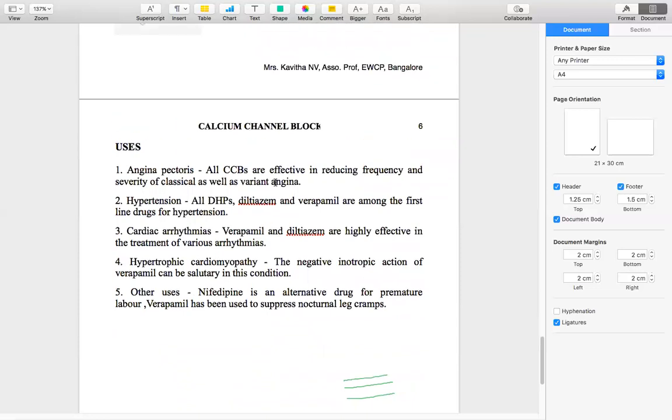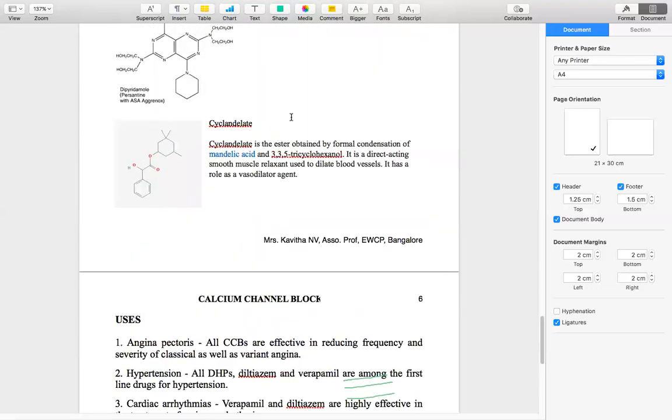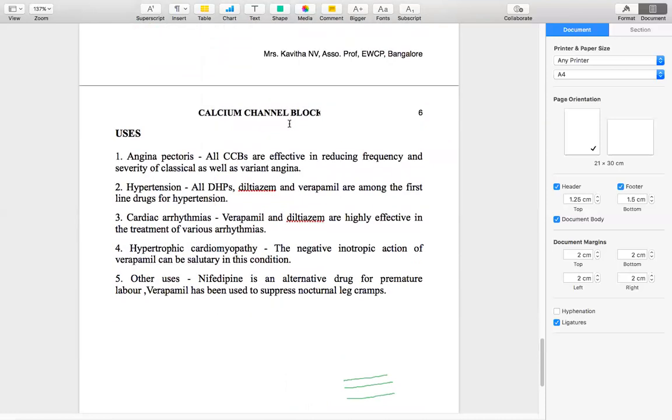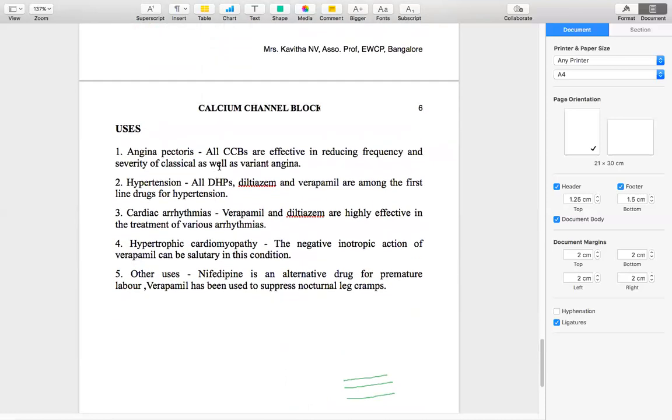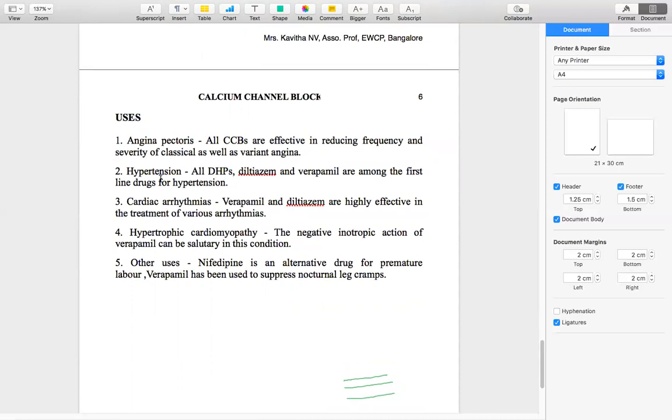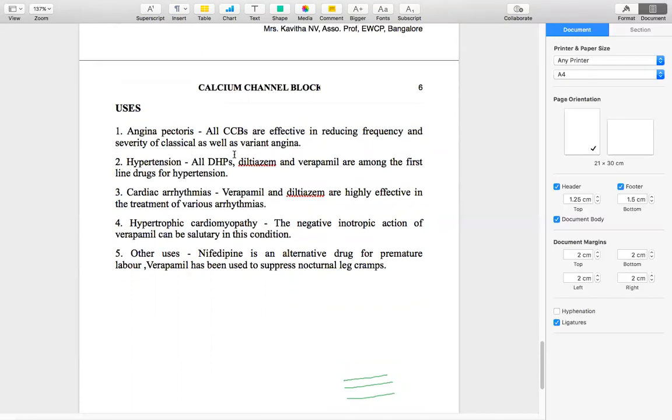So this is about some of the calcium channel blockers which you have to study. And next are the uses. For any calcium channel blockers, we can add the use as angina pectoris, that is in the classical as well as in the variant angina. All CCBs are effective in reducing the frequency and the severity of classical as well as variant angina, number one. And the second thing is hypertension. Because they all have a vasodilatory effect, they are used in hypertension, all the calcium channel blockers.